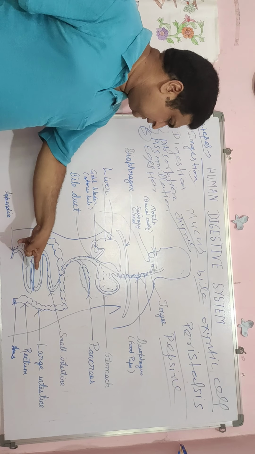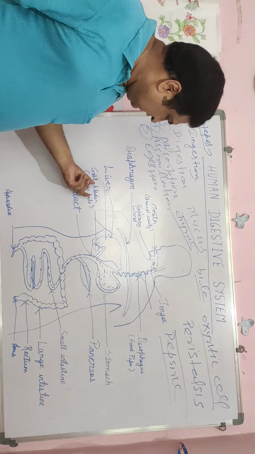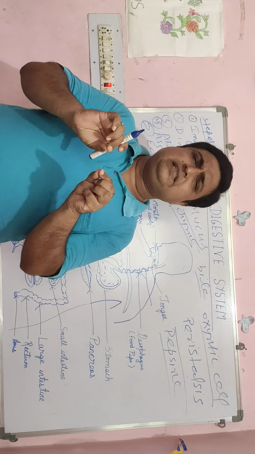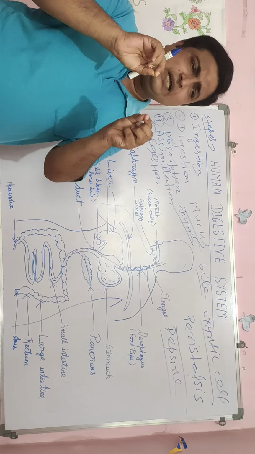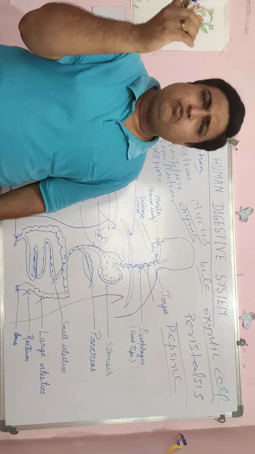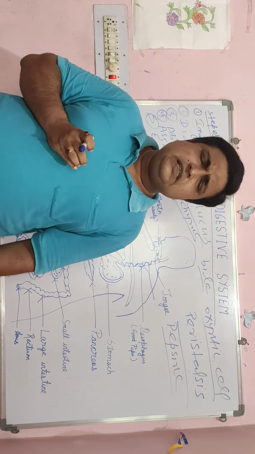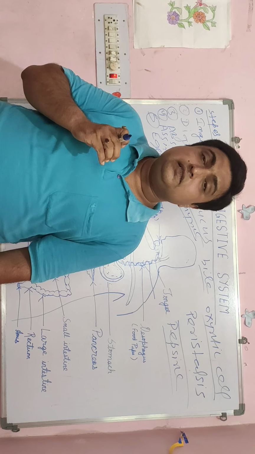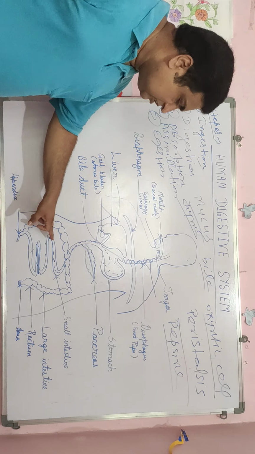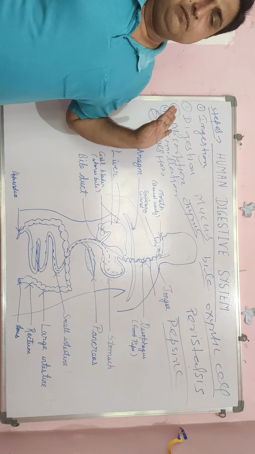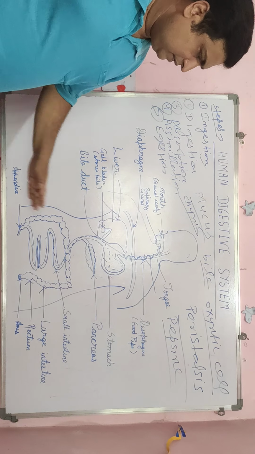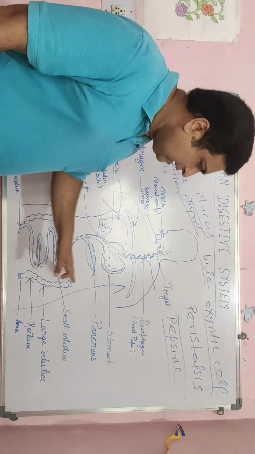After that, what happens? Bile juice breaks the fat substances of food into small globules, and this process is called the emulsification of fat. That means emulsification takes place here by bile juice. After that, another organ activates.